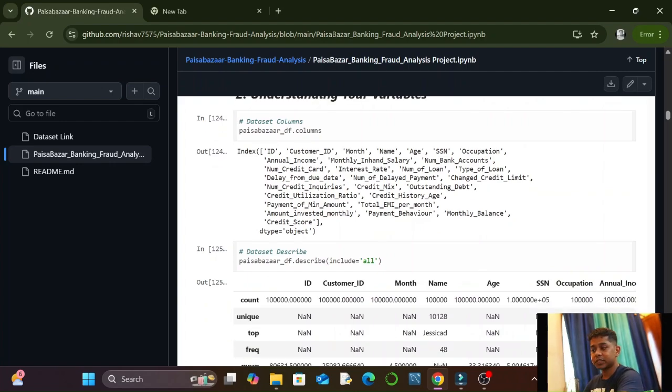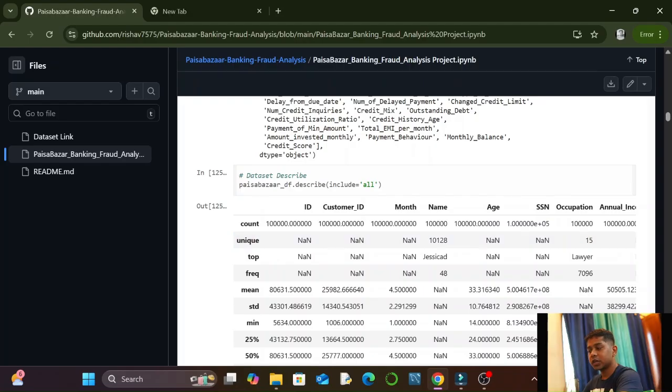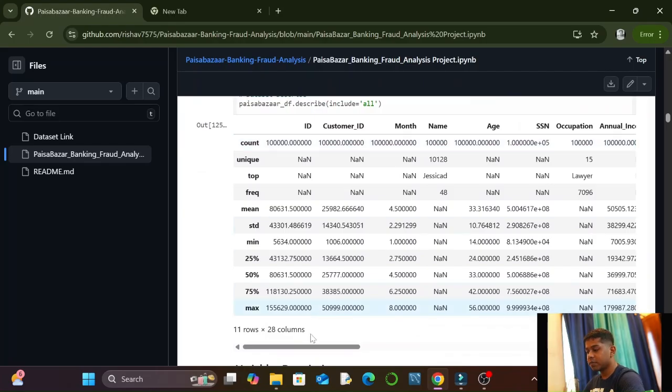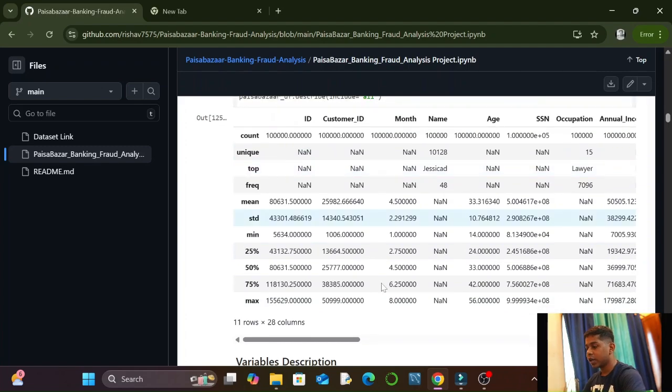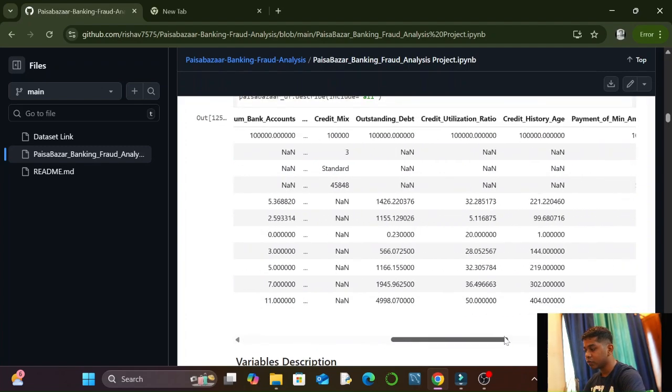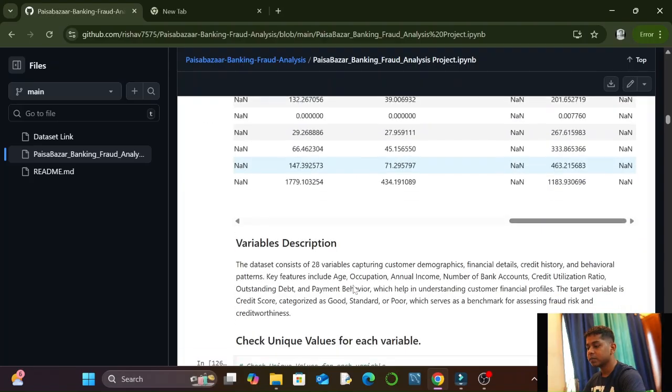So the code is Paisabazaar underscore df dot columns, and we have got all the column names in the data set. The second is Paisabazaar df dot describe, include all. Dot describe gives us the statistics of the data set, like the null values, unique values, top values, frequency, mean, standard deviation, minimum, 25%, 50%, 75%, and the maximum values of all the columns. And you can see we have got all the details of all the columns here in the describe function.